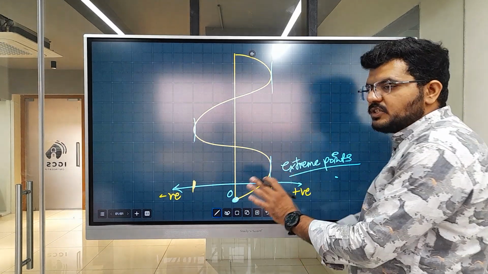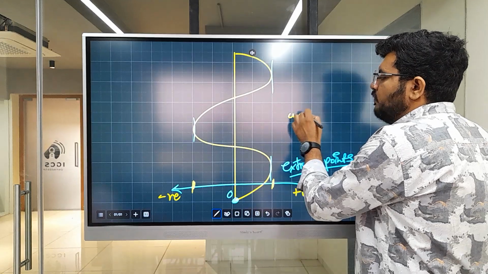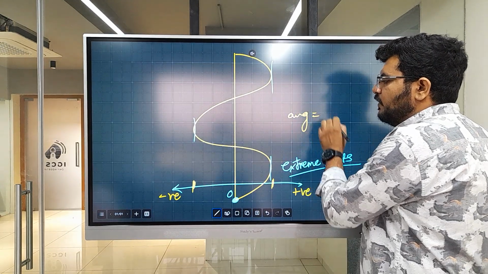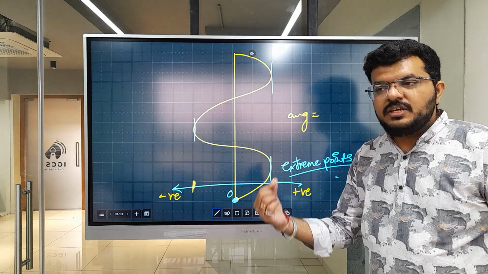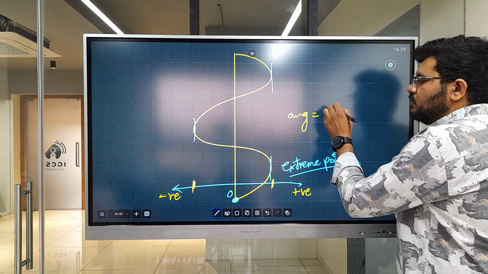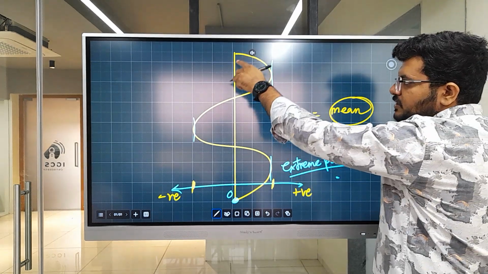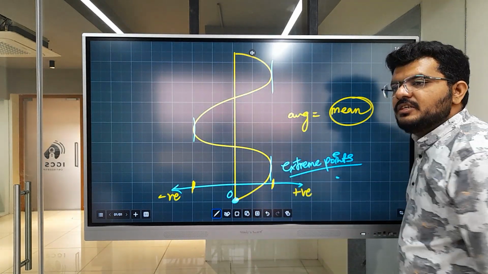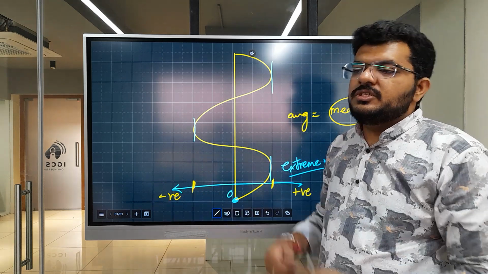So these extreme positions are there. If you take an average of these extreme positions, what will you find? +4 -4 is 0. So the average, also known as mean, right? What is this line showing you? The center line is nothing but 0, but also known as mean position.